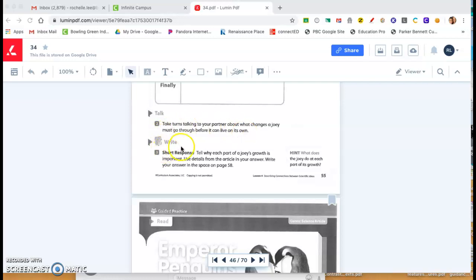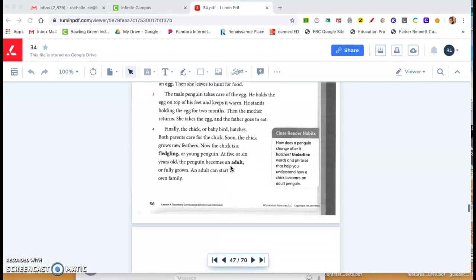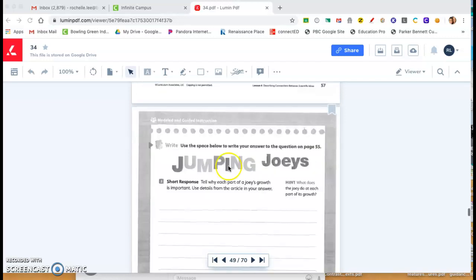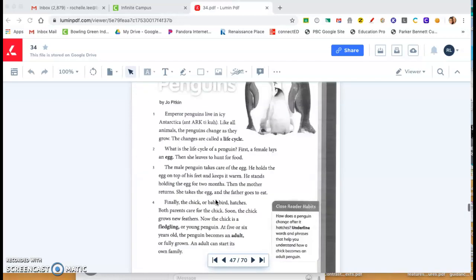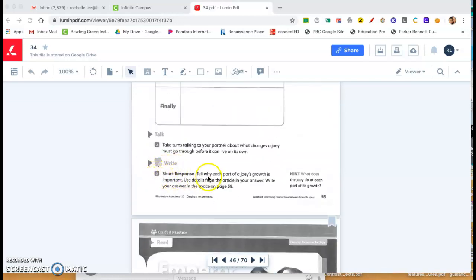Write. Short response. On page 58, you will write your answer, which is a couple of pages over, where it says Jumping Joeys on page 58. Tell why each part of a joey's growth is important. Use details from the article in your answer. Write your answer on page 58. Hint: what does the joey do at each part of its growth?